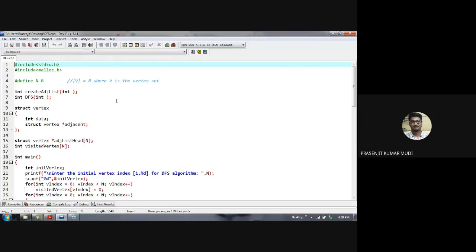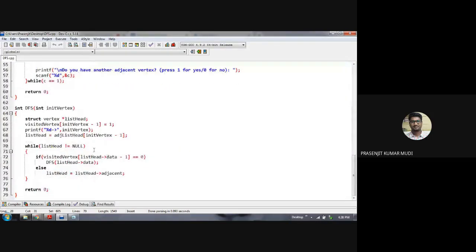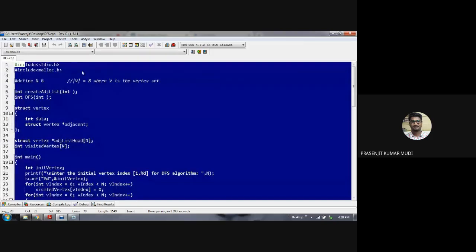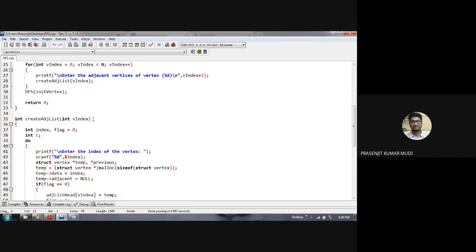Now about the program implementation. Here n is the number of vertices present in the graph. This program has been implemented with the help of Yashwant Kanitkar. So what is the input in this program?